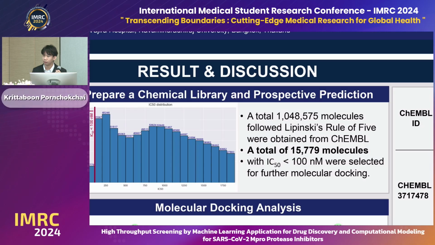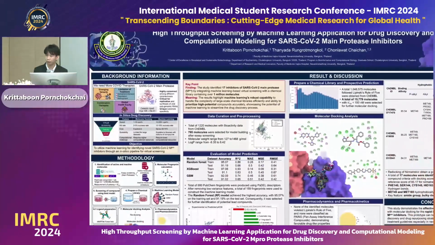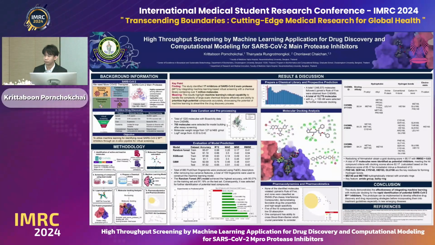And for the machine learning, what are the criteria for you to select only the 17 molecules, because you got a large number of molecules?